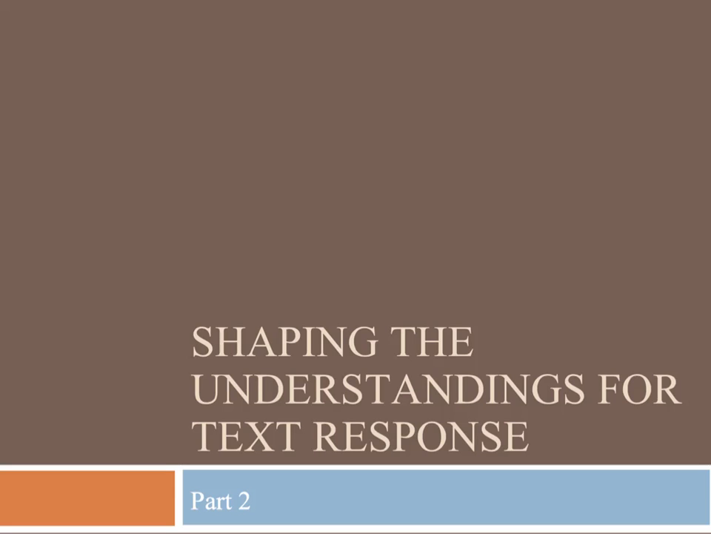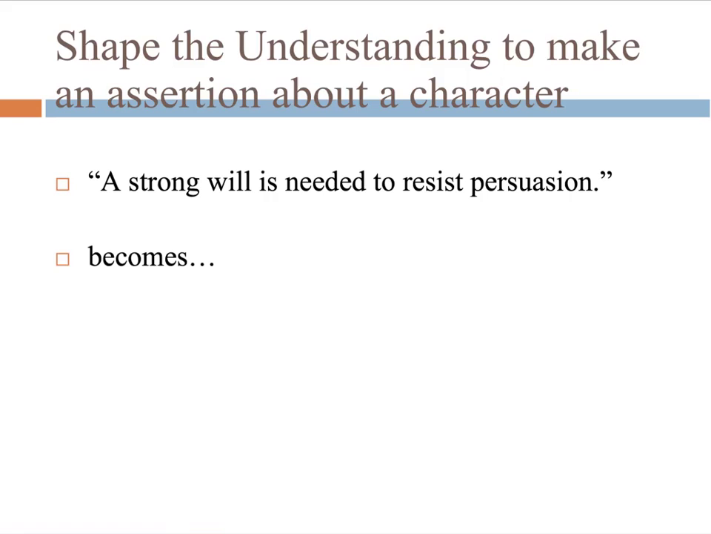Hello everyone, this is part 2 of the two-part video series on shaping the understandings for writing a text response essay, and in this part 2 we're focusing on examples from William Shakespeare's Macbeth. What you want to do is change the understanding, alter it, so that it actually makes an assertion about a character. An assertion is the beginning of an argument or a topic sentence in a body paragraph in an essay.